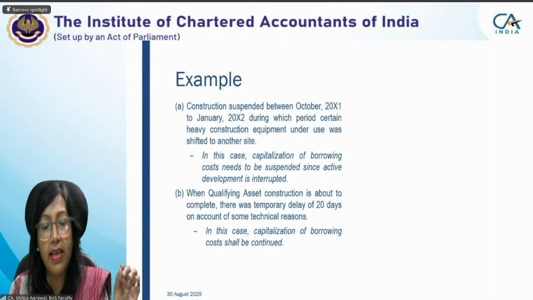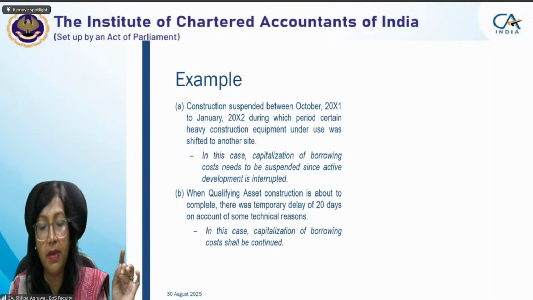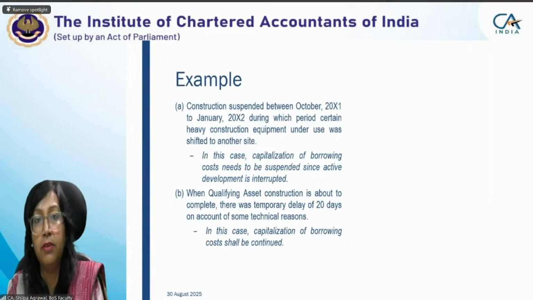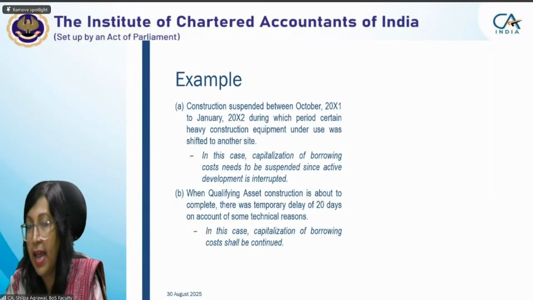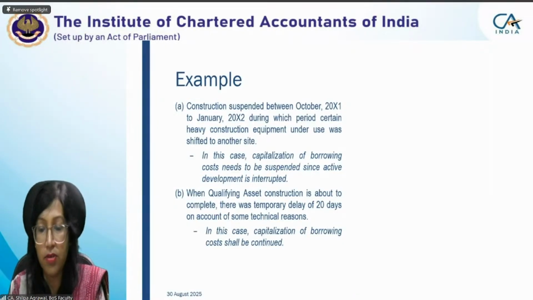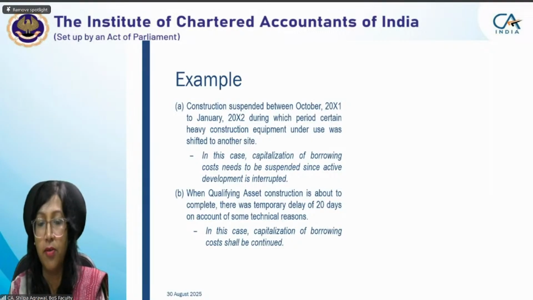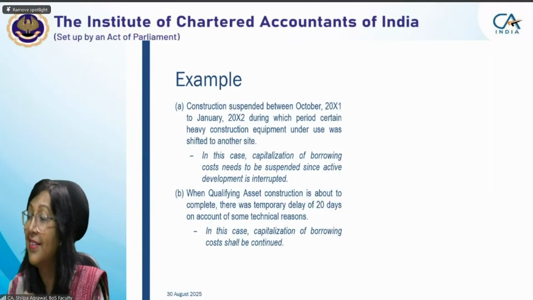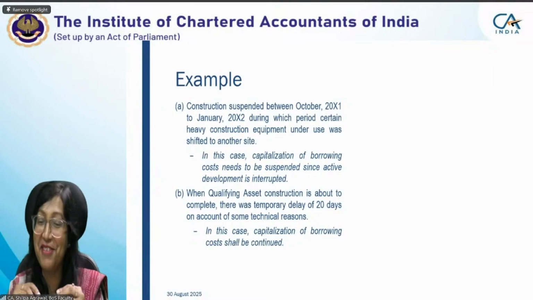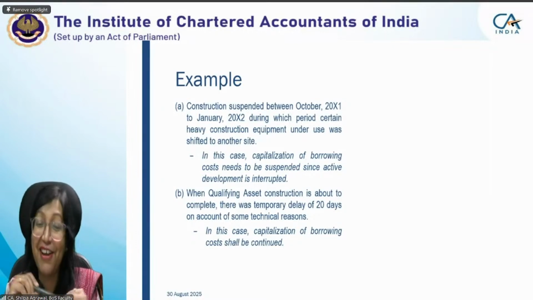When qualifying asset construction is about to complete, there was a temporary delay of 20 days on account of some technical reasons. In these technical reasons, you are working on that technical reason. Like during the class, I was not able to use the pen properly. My pen got stuck up. So there was some delay. But we can't say that my class was not going on or I was not working on that. Na? So in that case, borrowing cost will continue capitalization.